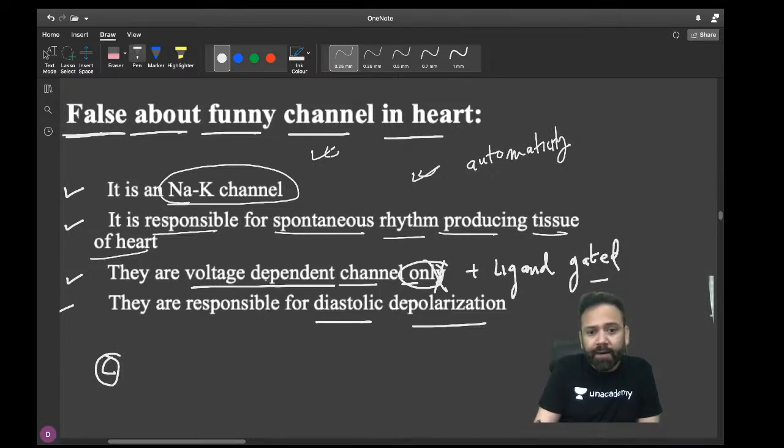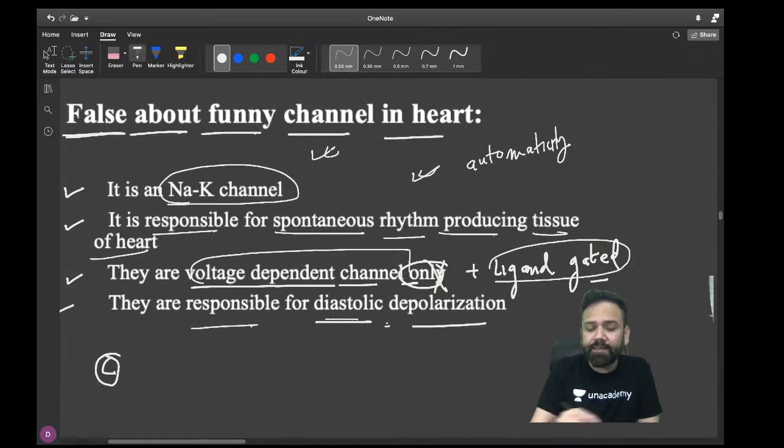Are they voltage dependent channels only? No, they are voltage dependent channels as well as ligand gated channels by cyclic AMP, and they are responsible for diastolic potential. Pre-potential, pacemaker potential, and diastolic potential are names of the same thing, and they are also called H. Yes, Akshay, you are correct. They are also called HCN channels.